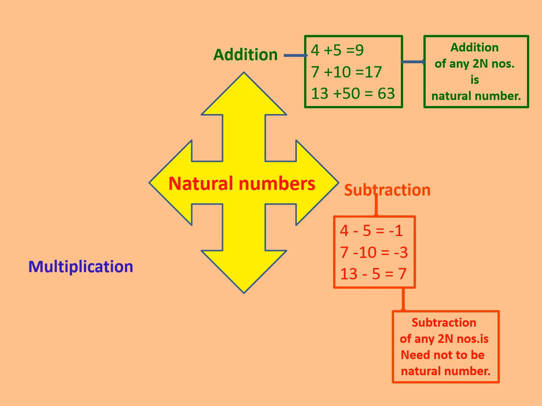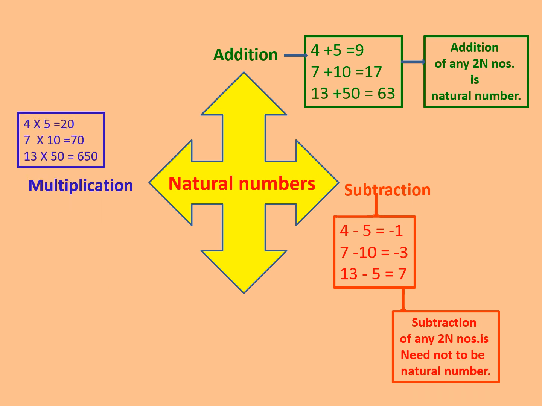Let us go for one more operator, multiplication. You know, the table comes under multiplication. So 2 fours are 8. Wow, all three numbers are natural numbers. Let us see a few more examples. We have 4 into 5, 20. We have 7 into 10, 70. We have 13 into 50, 650. So whatever result it is giving us, all are natural numbers.